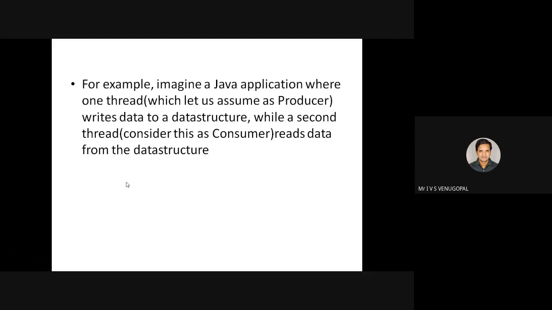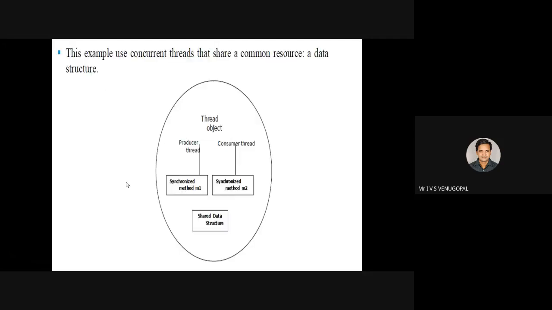The two threads need to communicate with each other in such a manner that the data in the array is consistent. If the producer and consumer don't communicate with each other, the data in the shared array becomes inconsistent. So this is an example of thread synchronization.